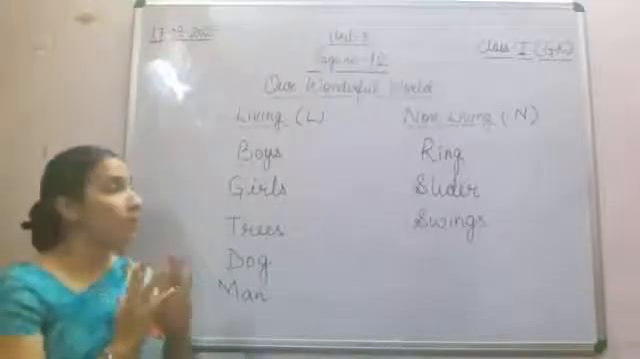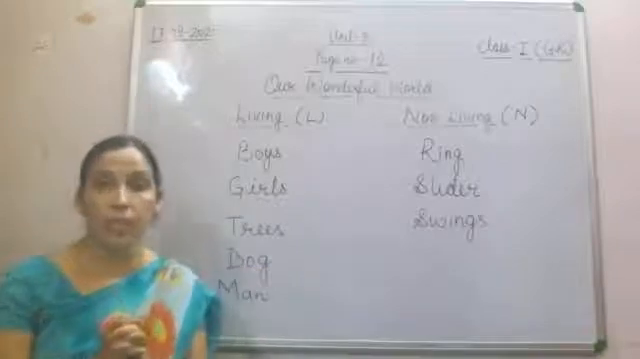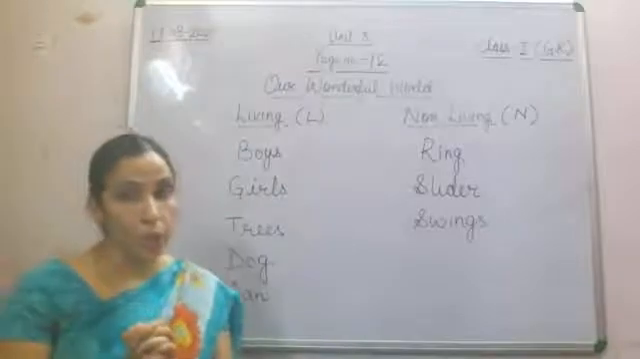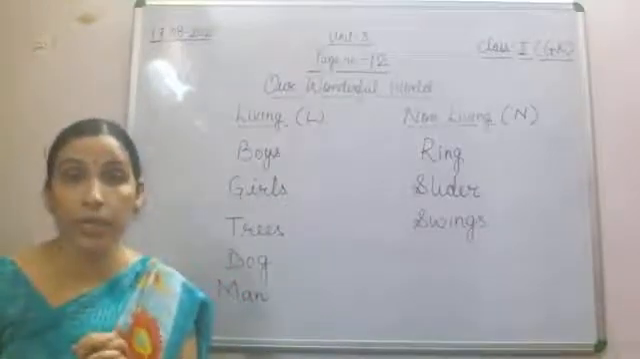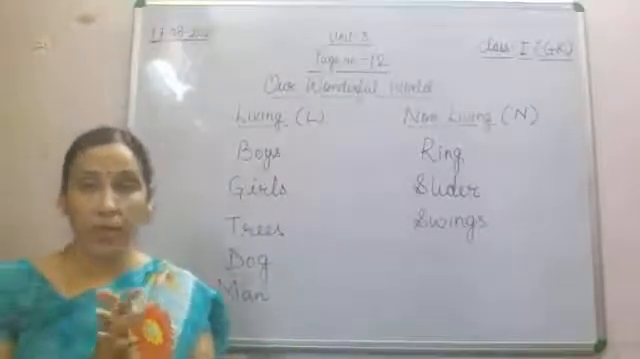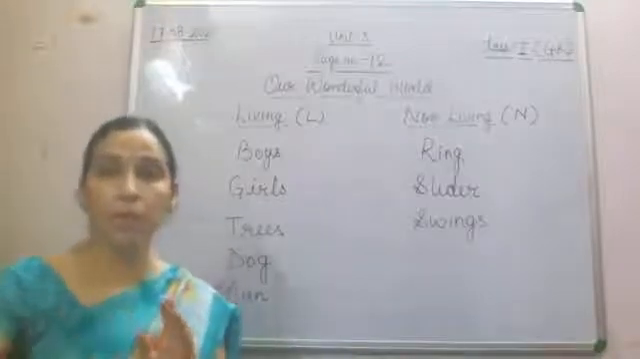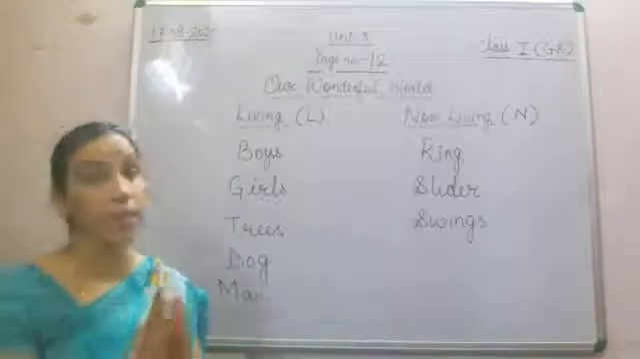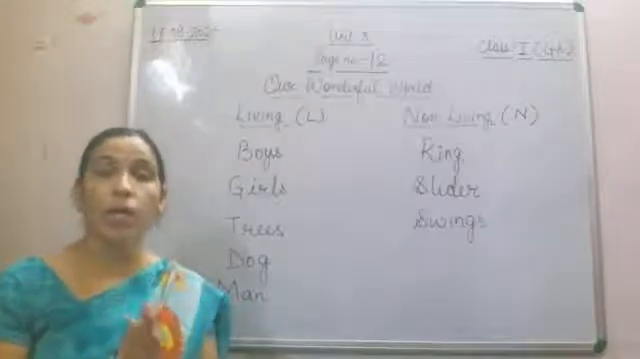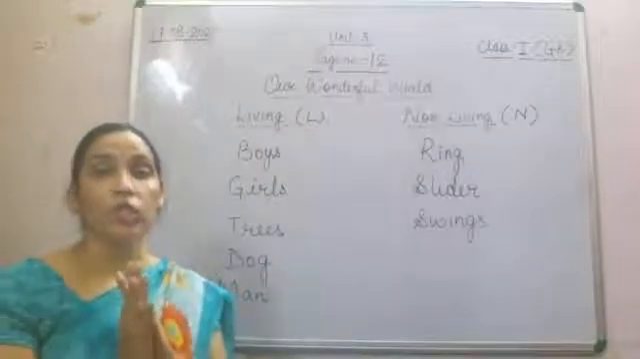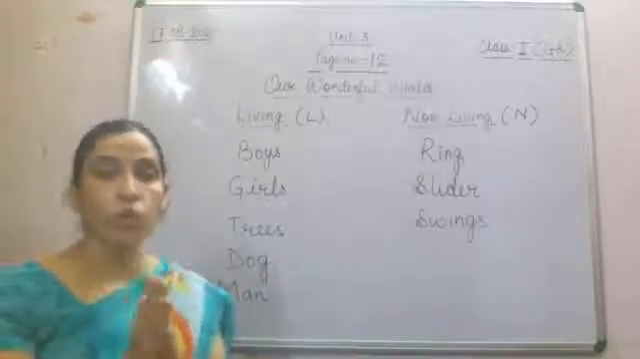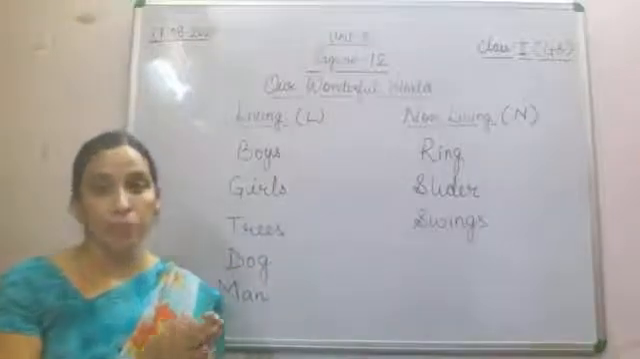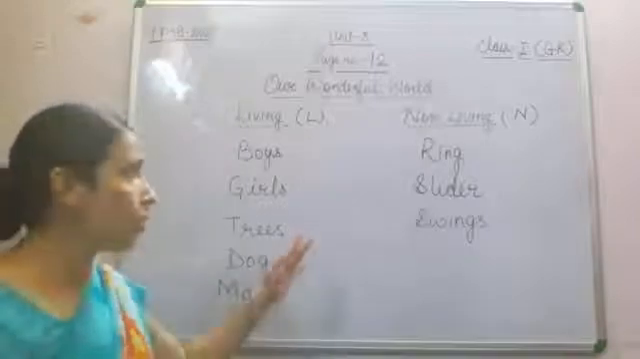But the things which come in the category of non-living things will not breathe. They cannot breathe, they cannot grow, they cannot move from one place. Has it ever happened at home that your table moved by itself to another place, or your chair moved by itself to another place? Does that happen? No, it doesn't. So they all are non-living things which do not grow, which cannot move from one place to another place without any help. So they all come in the category of non-living things.